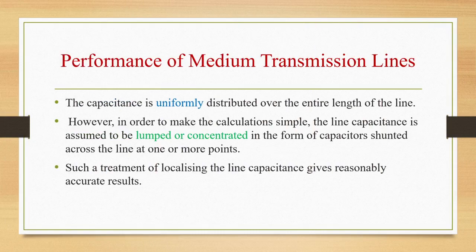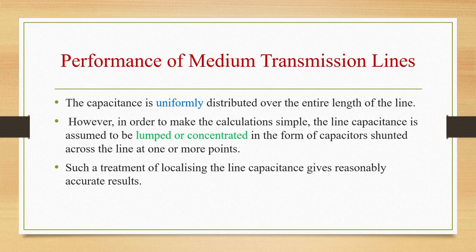In short transmission line calculations, the effect of line capacitance was neglected because lines have smaller lengths and transmit power at relatively low voltages, less than 20 kilovolts. However, as the length and voltage of the line increase, capacitance gradually becomes of greater importance. Medium transmission lines have sufficient length, between 50 to 150 kilometers, and usually operate at voltages greater than 20 kilovolts. Effects of capacitance cannot be neglected, so to obtain reasonable accuracy in medium transmission line calculations, line capacitance must be taken into consideration.